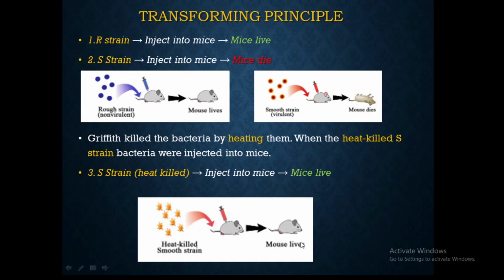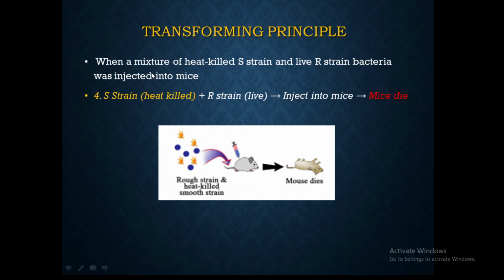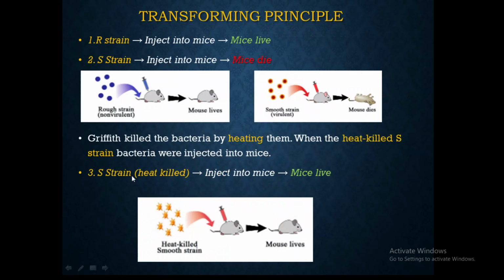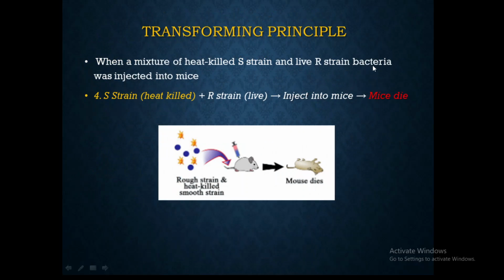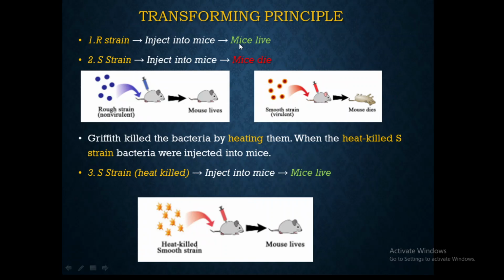But the mouse was living and the smooth strain was not able to cause the disease. Therefore, on heat killing, this S strain becomes avirulent, or non-virulent. So coming to the next, very important last step: he has mixed heat killed S strain, which is non-virulent, and live R strain.